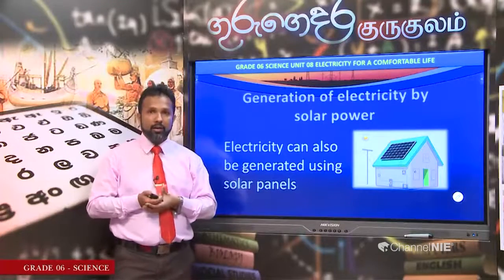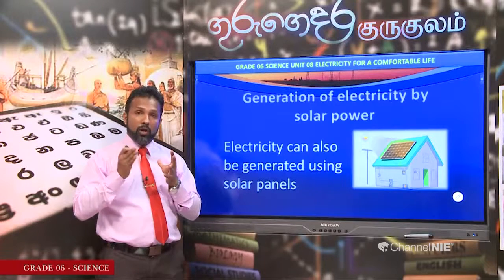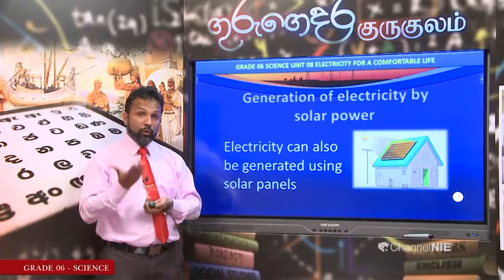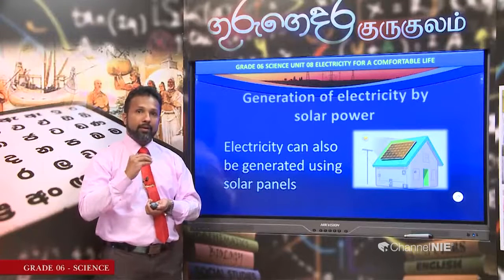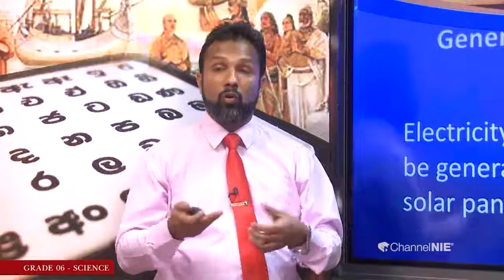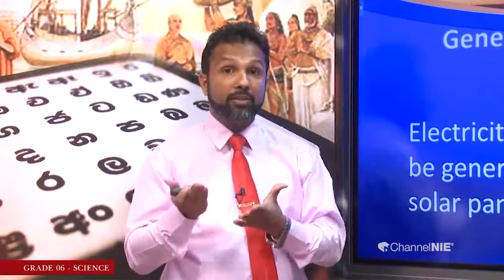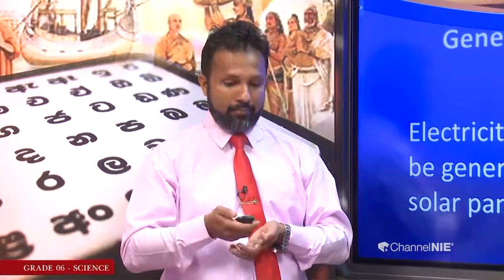Not only that, if there is a sufficient amount of solar energy, we can use it for our day-to-day activities, and the excess amount we can sell or supply to the power stations. Then we can have additional income.